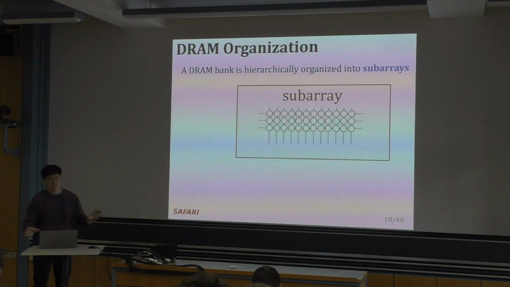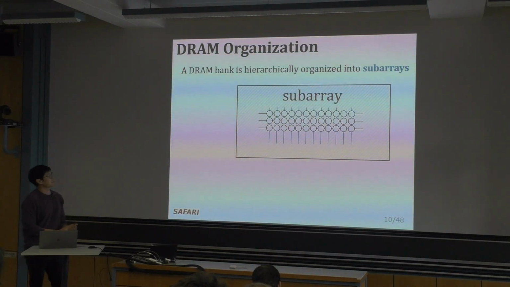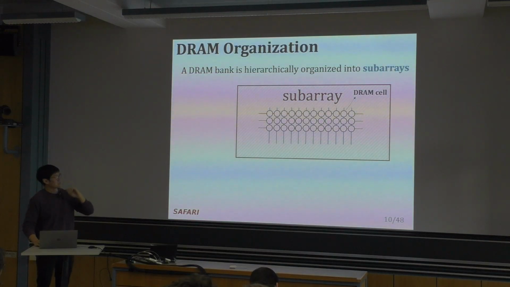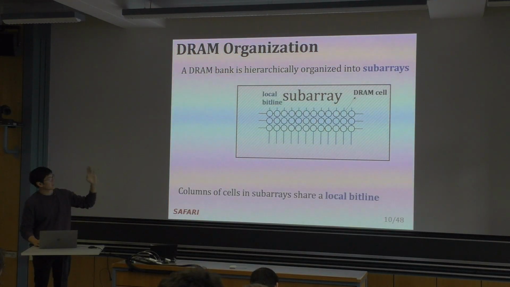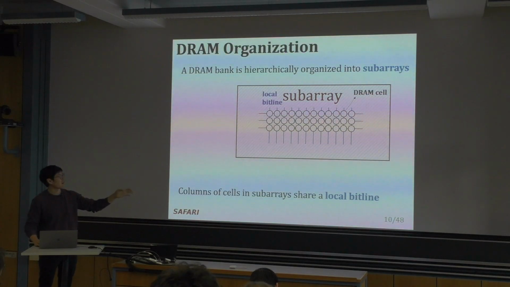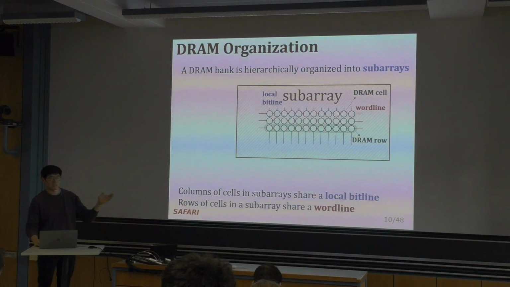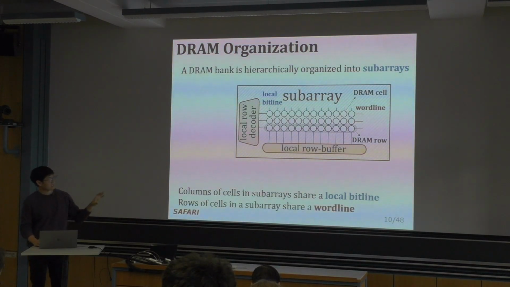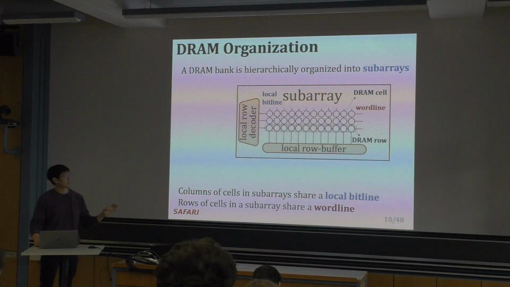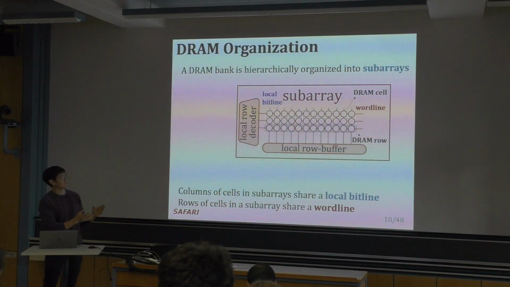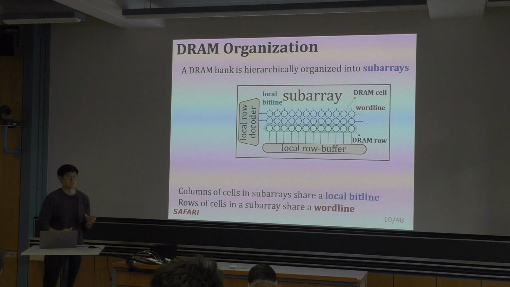Here we talk about the DRAM organization. A DRAM bank is hierarchically organized into subarrays, which are just a condensed array of DRAM cells. A DRAM cell is a circle in this diagram, and we have local bit lines that run in columns of DRAM cells, and we have word lines that run horizontally and contain DRAM cells within a single DRAM row. We also have these peripheral units, which are the local row decoder, which chooses which DRAM row to drive, and that basically selects which DRAM row we can read from.